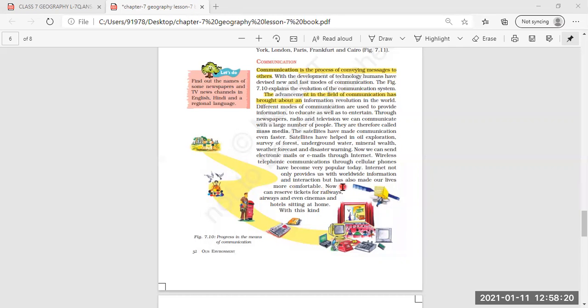Internet not only provides us with workable information and interaction, but has also made our lives more comfortable. Anything which you are not able to know, you just go and search on Google. This internet has really provided us worldwide information and interaction, and has made our lives very comfortable.